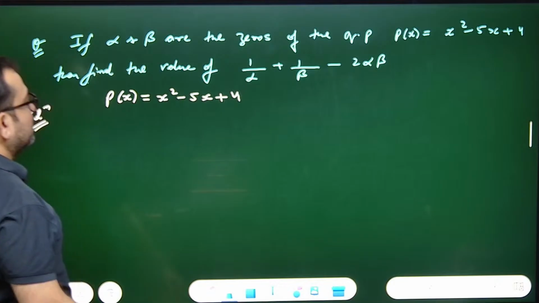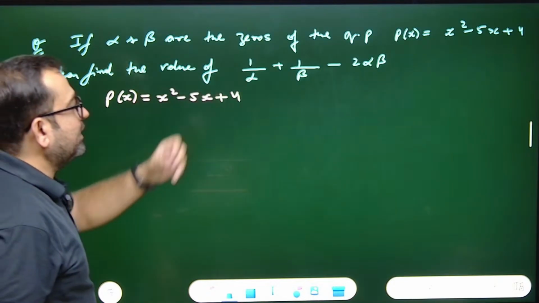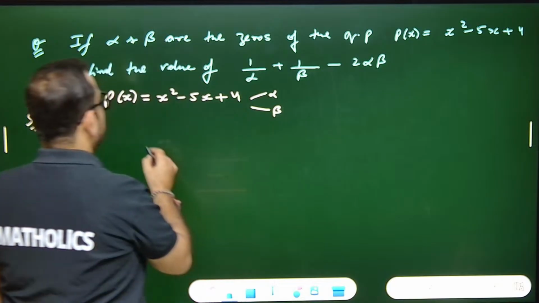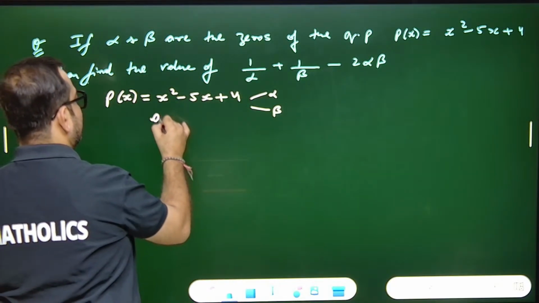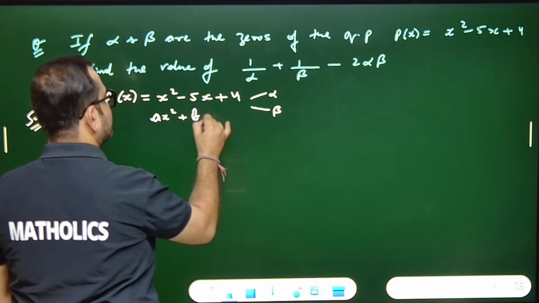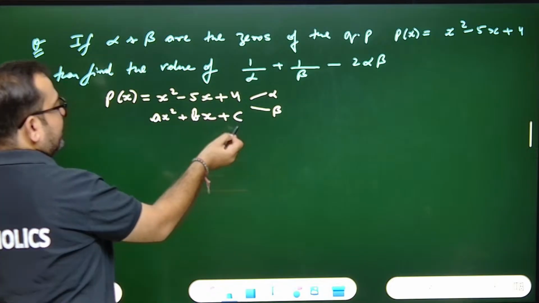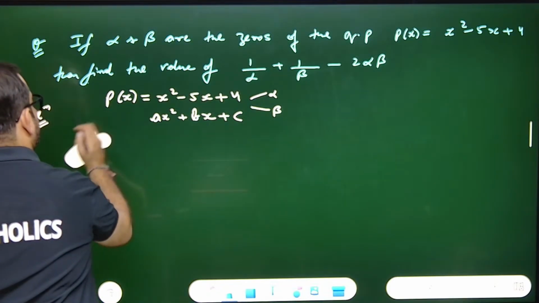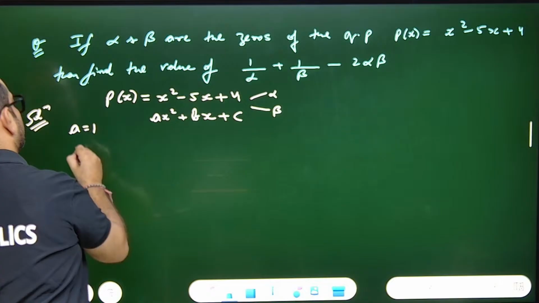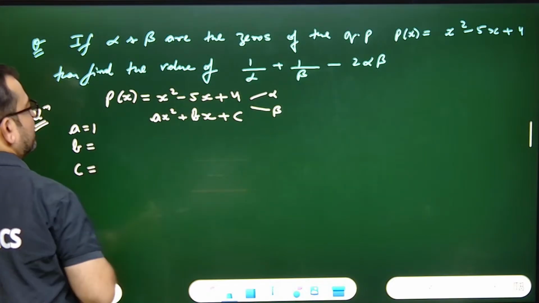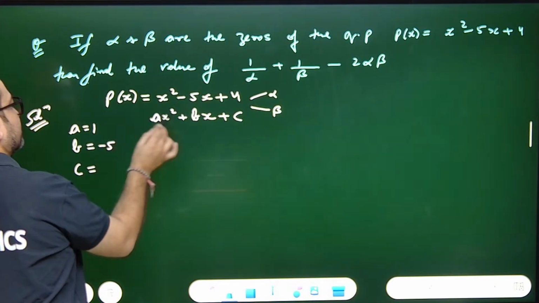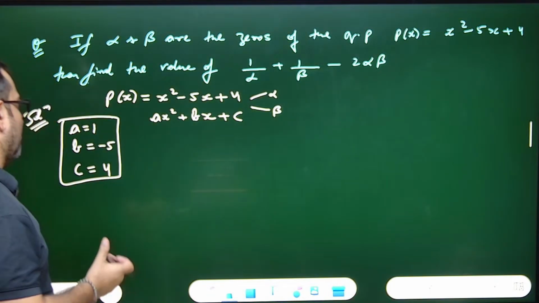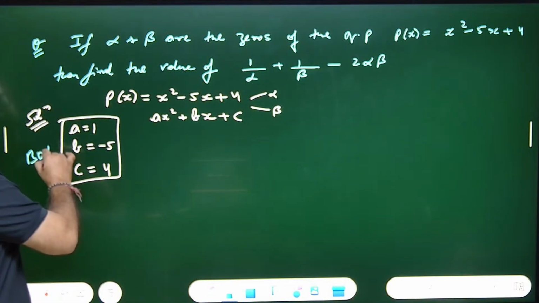The polynomial's zeros are alpha and beta. So can you write it as ax square plus bx plus c? Always write it as I am writing. So a equals 1. Tell me what is a, b and c? B will be minus 5. C will be 4. Got the point? Always make a box like this before solving.